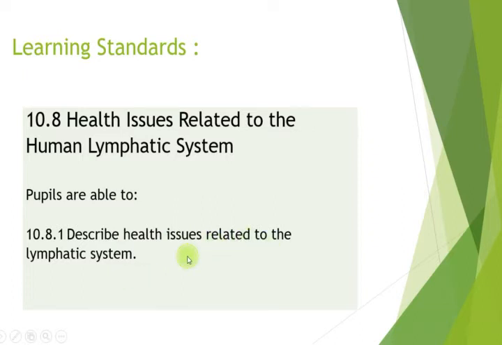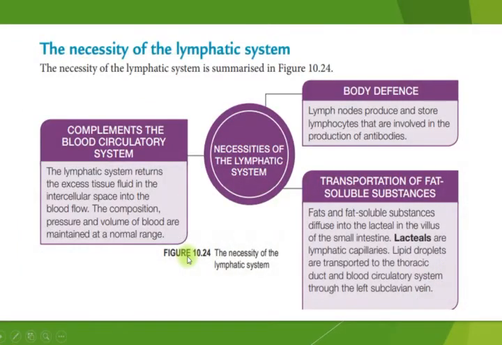Before we go to the health issues, I want to stress again the necessity of the lymphatic system. So, what are the necessities of the lymphatic system? First, it complements the blood circulatory system. Complement means melengkapkan, it completes the human blood circulatory system.